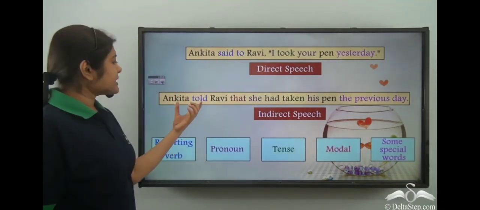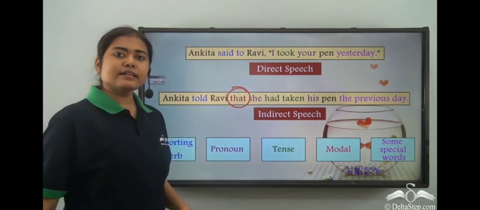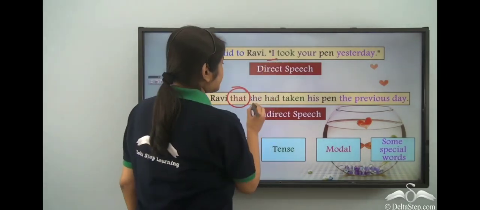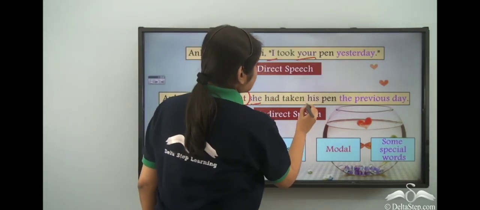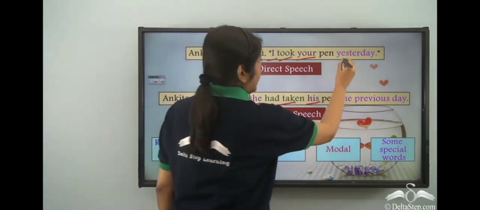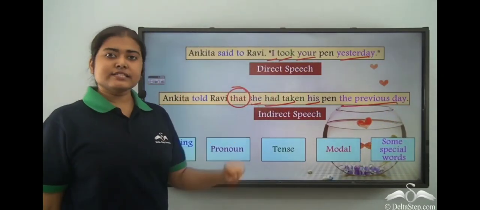Said to becomes told. Then we have a conjunction that added in the indirect speech. Also, I becomes she, your becomes his, took becomes had taken, and yesterday becomes the previous day. So, what are the changes that take place?